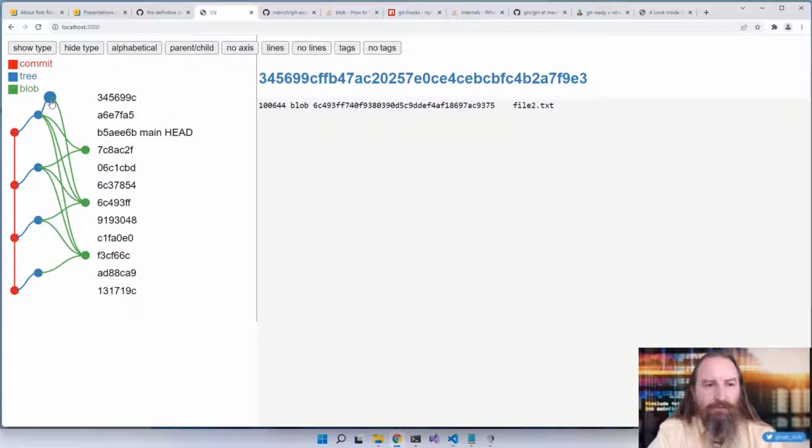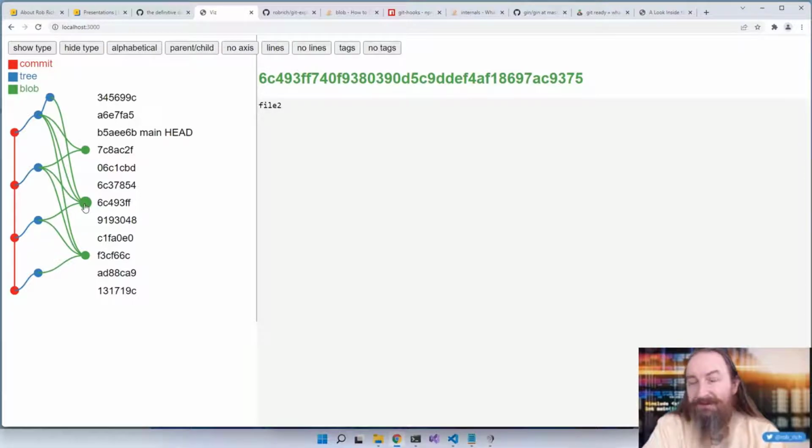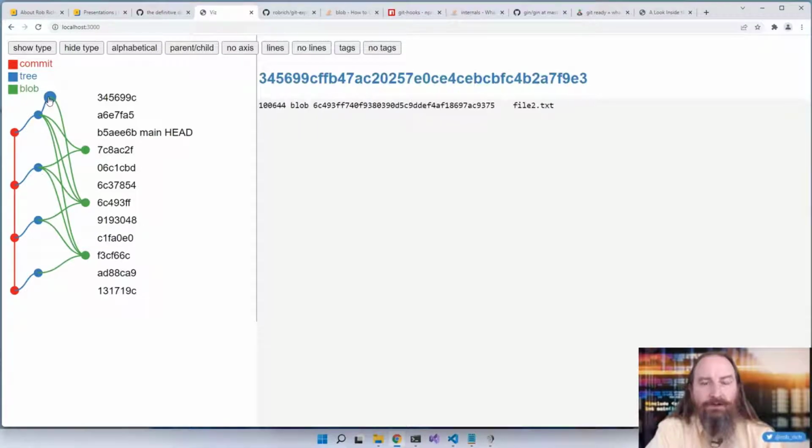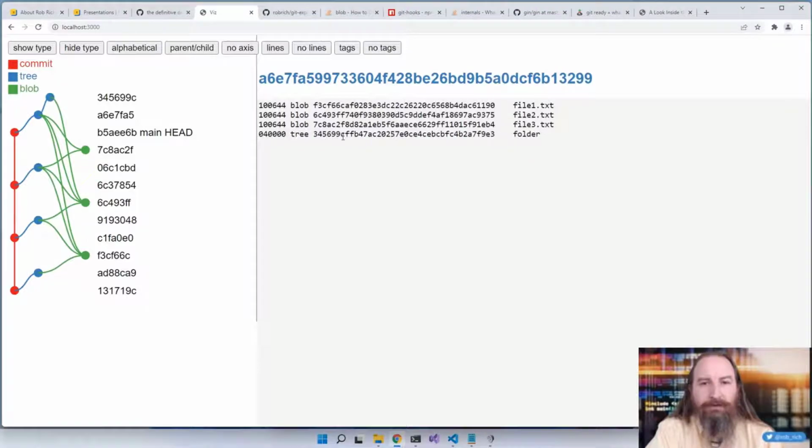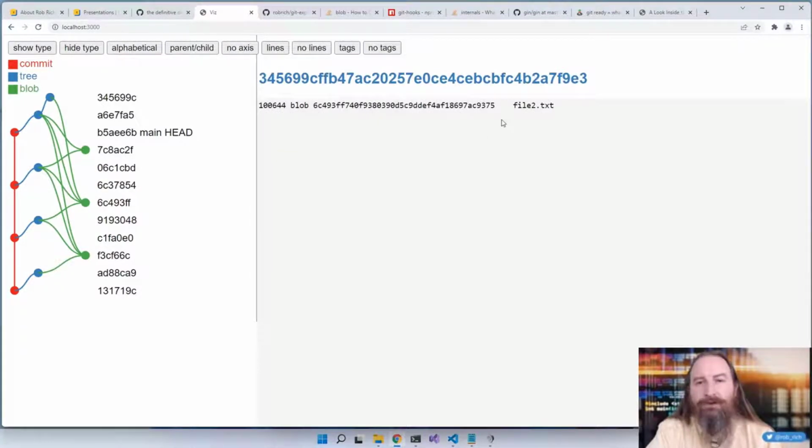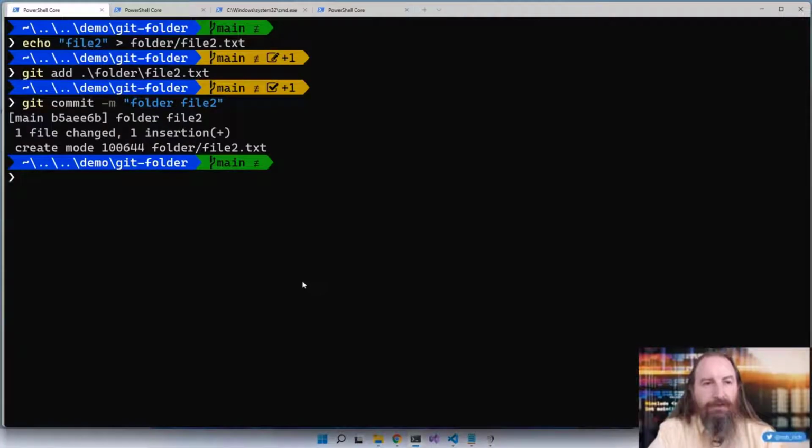Now notice that I still only have 3 blobs. This new tree node references the original file 2 because, well, that's the exact same file 2. I don't need to add more content into my blobs if my file didn't change or if I just moved it or renamed it. That's what that tree node does, is keep track of the contents in this folder. So in this one, it says, by the way, I have a nested folder. And in this one, it says, here's the contents of this folder.